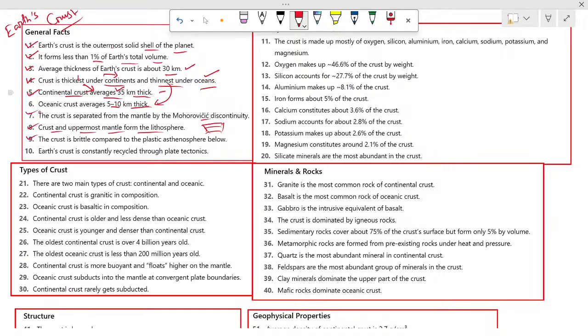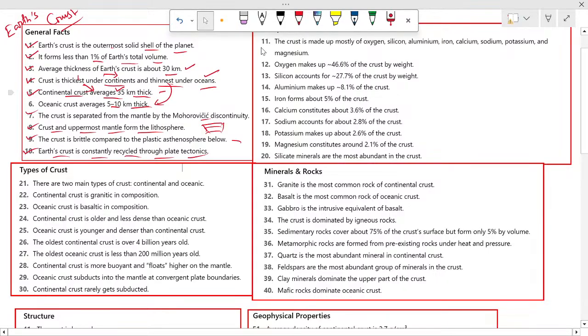Ninth, the crust is brittle compared to the plastic asthenosphere below. Number ten, Earth's crust is constantly recycled through plate tectonics.